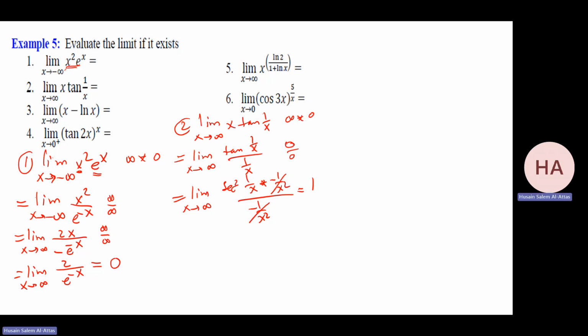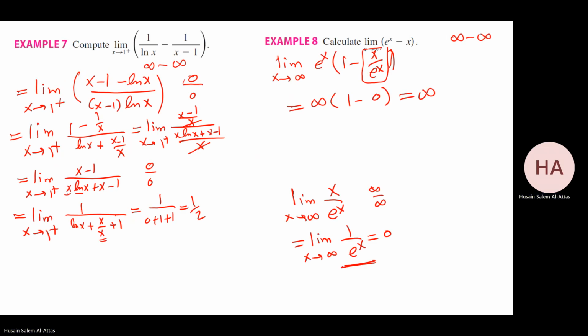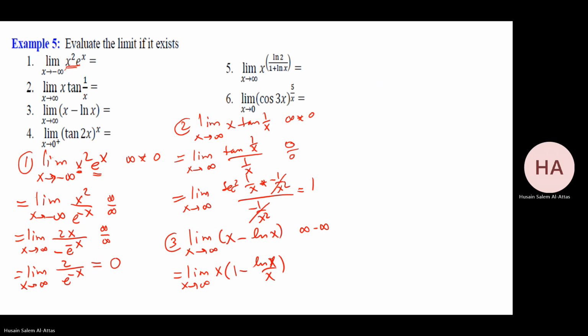Number 3. Limit as x goes to infinity of x minus ln x. If we substitute, you have infinity minus infinity. Okay. One way to do it, I take x as a common factor. I have x times 1 minus ln x over x. Like what we did with this one, I'll do the same. I take this, do it alone. Let me do it here. The limit as x goes to infinity of ln x over x.